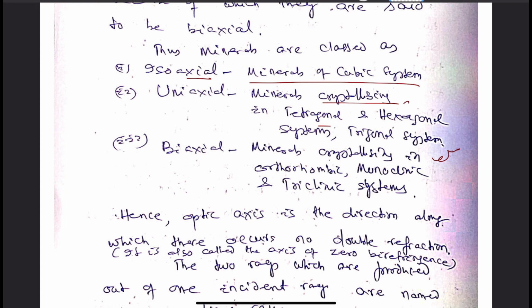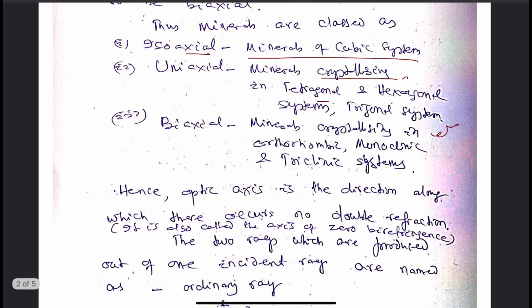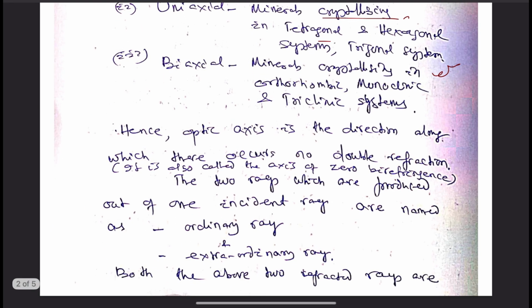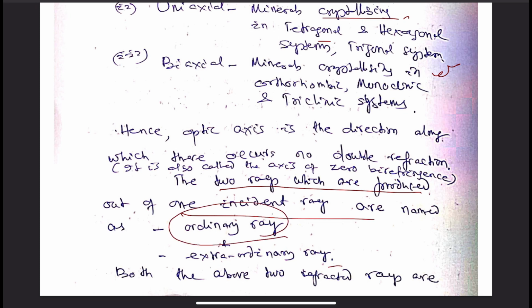Thus we could know what is optic axis, and what happens when light is propagated along that direction. So we see that when it is a uniaxial crystal along which light is being propagated, it will be split up into two rays.